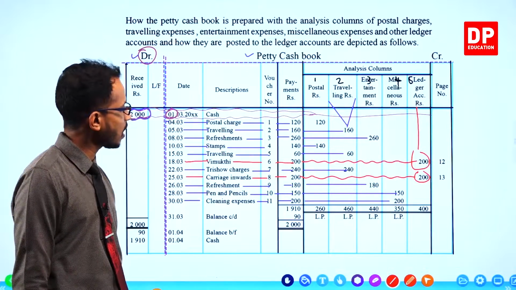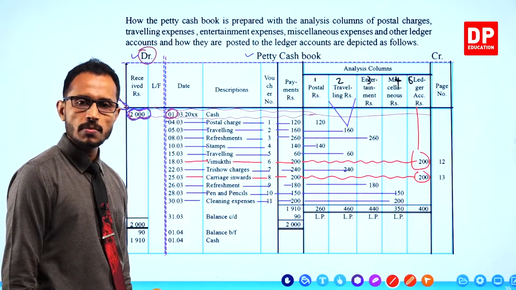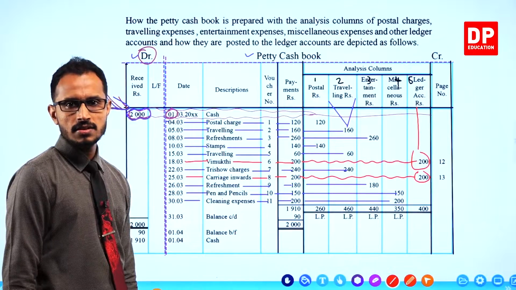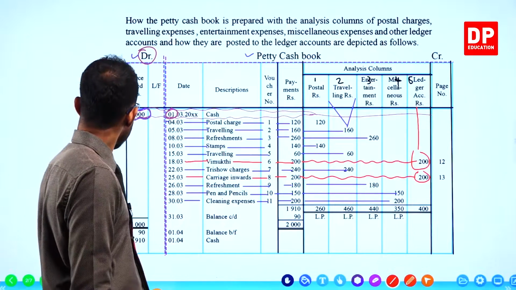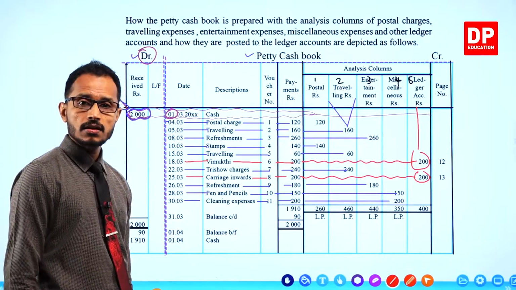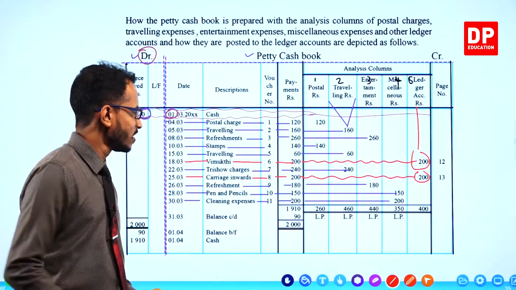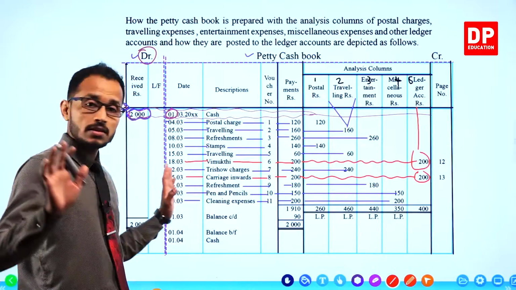How to balance this, children? Those who know how to balance the petty cash book. All right, I'll just explain the balancing part once. Okay, pay attention.